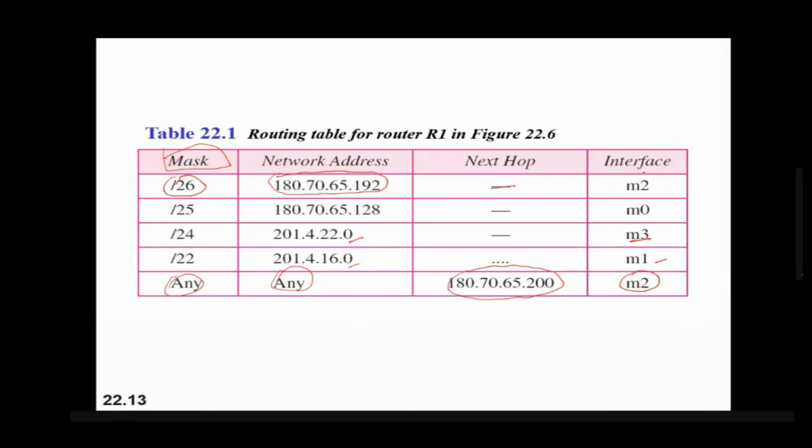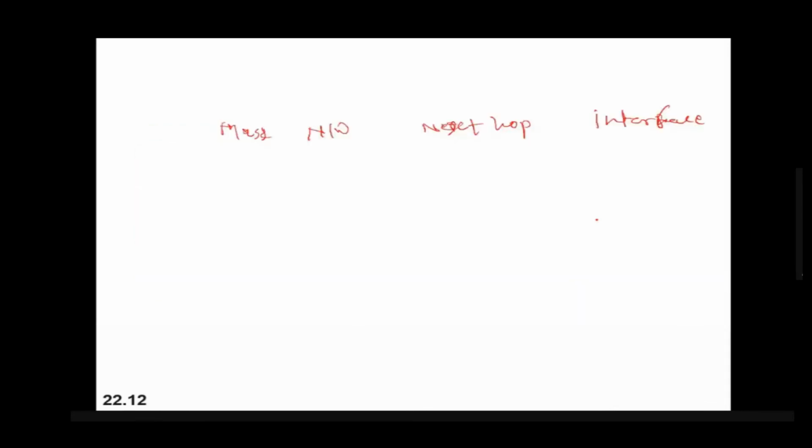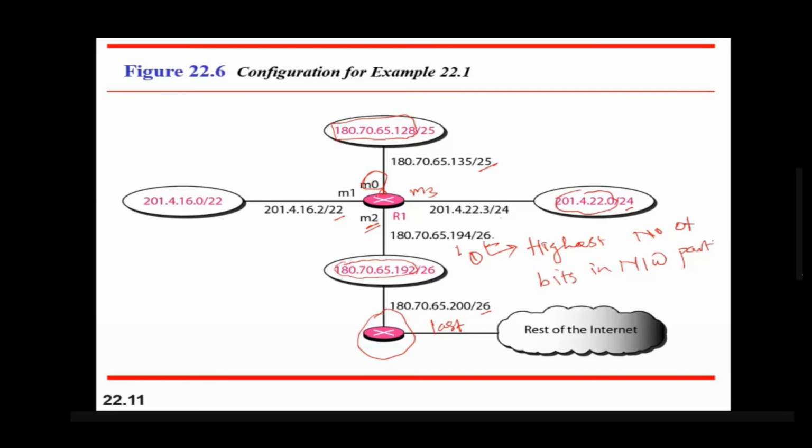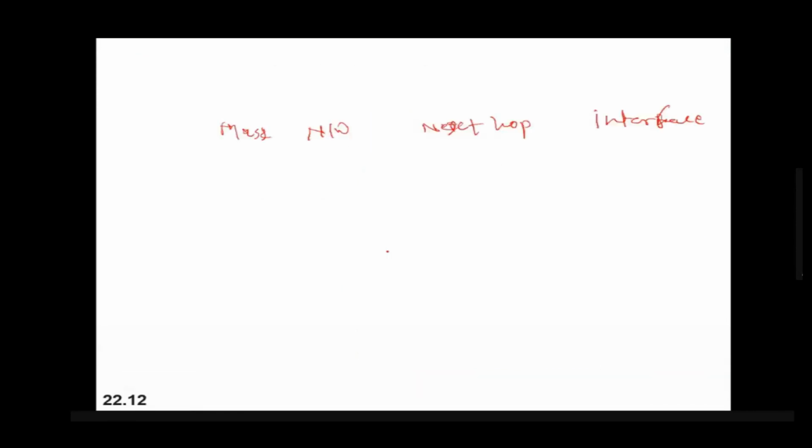And then the interface name. So a router has many interfaces like M0, M1, M2, M3. So through which interface the packet should go, that name of the interface is written. I hope this is clear to you, the routing information and routing table.